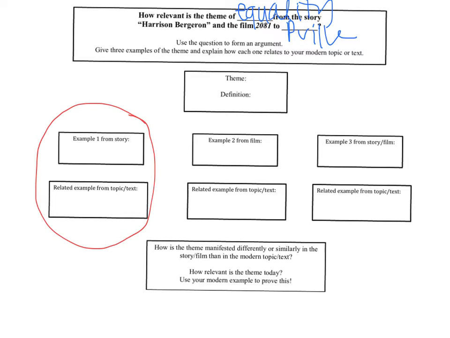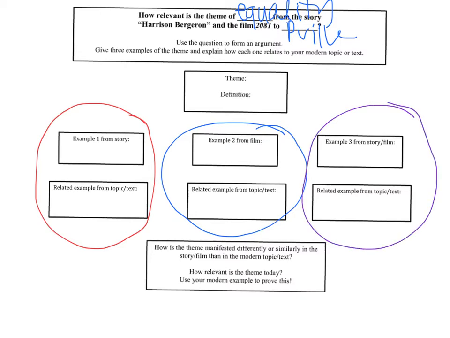As you can see, here I am on the template, and I'm going to be looking at the theme of equality from Harrison Bergeron and 2081, comparing that to Pleasantville. The first thing that I'm going to do is circle each one of these different examples, because each one of these is going to be one thematic connection. You remember what I just showed you, how I had those 3 thematic connections? Those are going to become the topics of your paragraphs.